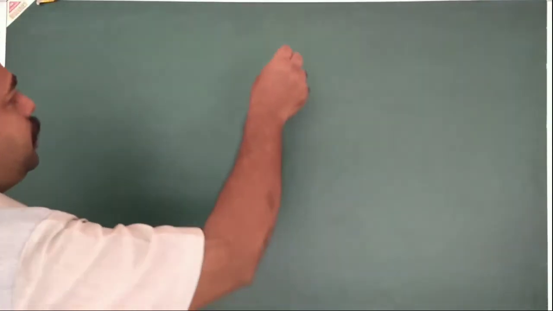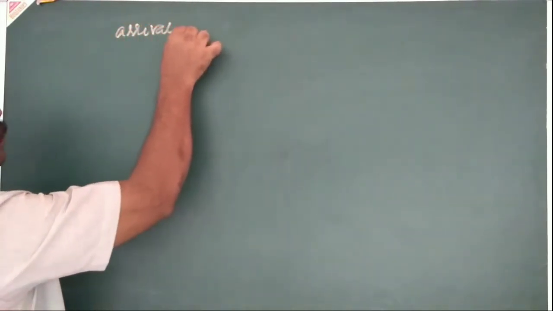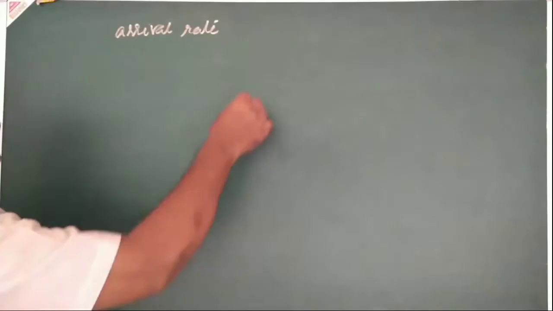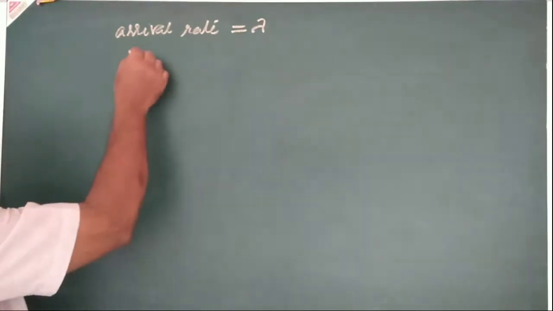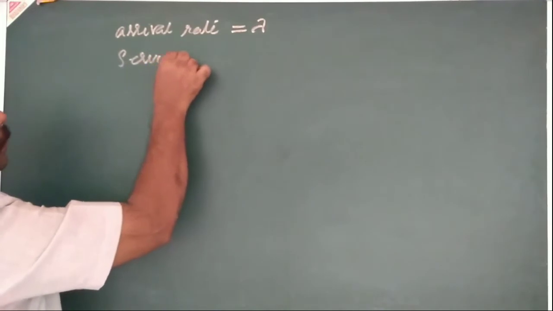So today's class is about queuing theory. Queuing theory contains two parameters. One is arrival rate, which is denoted by lambda. And the next one is service rate.